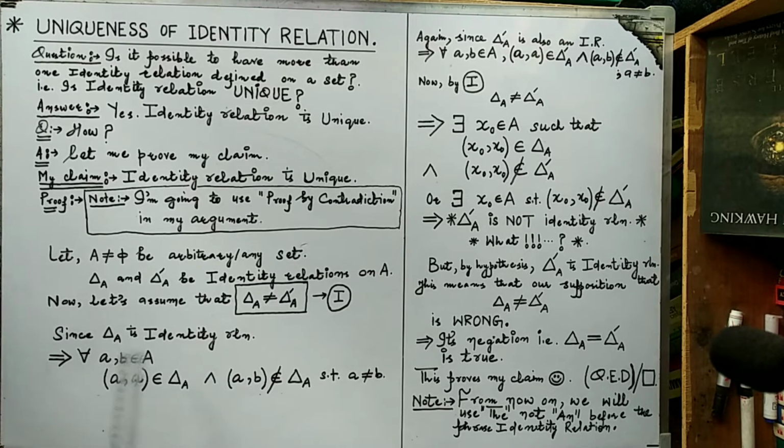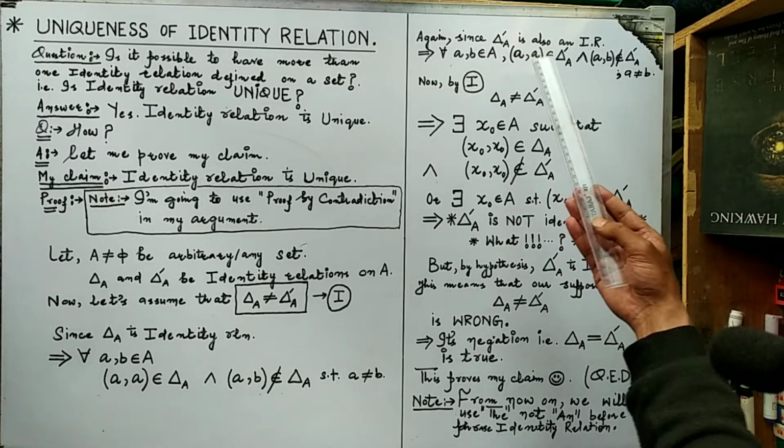So since delta A is an identity relation by hypothesis, what does it mean? Let us apply the definition. It means that for all a, b belonging to the set A, the ordered pair (a, a) is in the relation delta A. Also, the ordered pair (a, b) does not belong to the identity relation delta A, with the property that a is not equal to b. Don't worry, this is nothing but the implication, in fact the definition of identity relation itself.